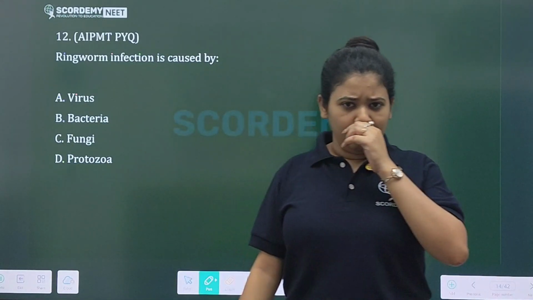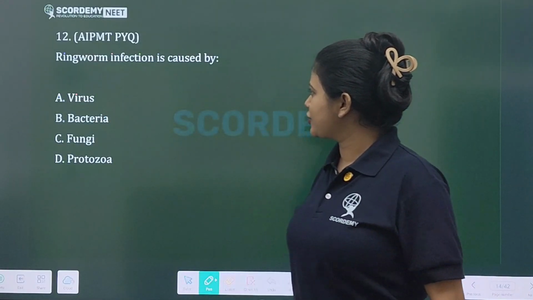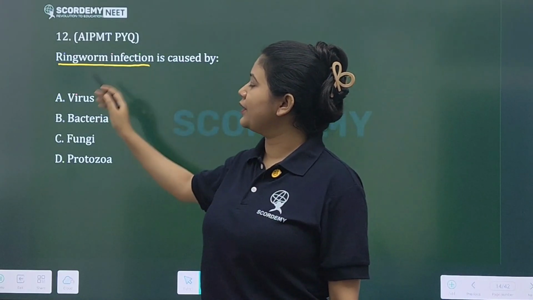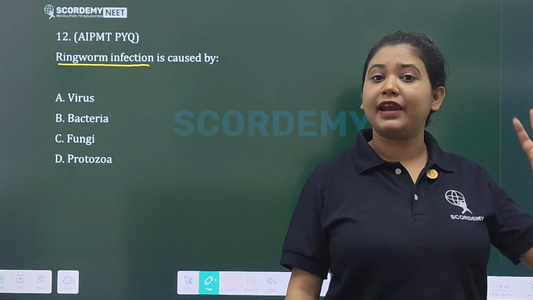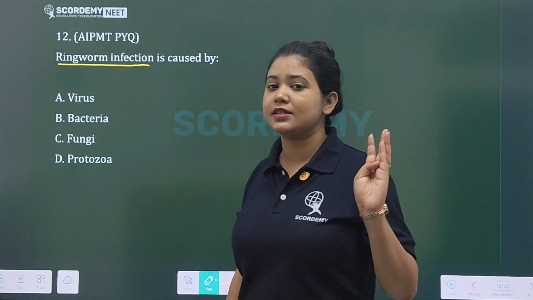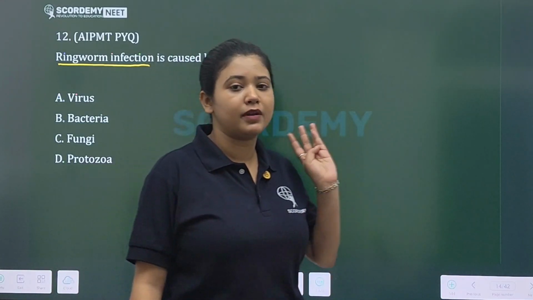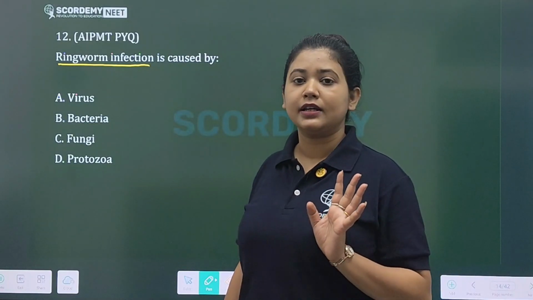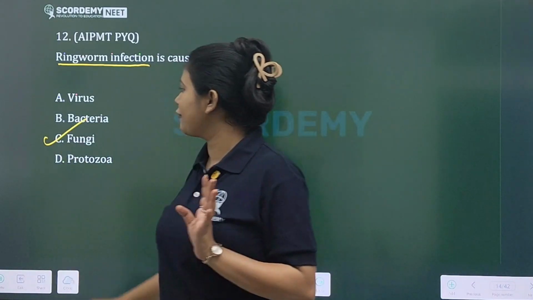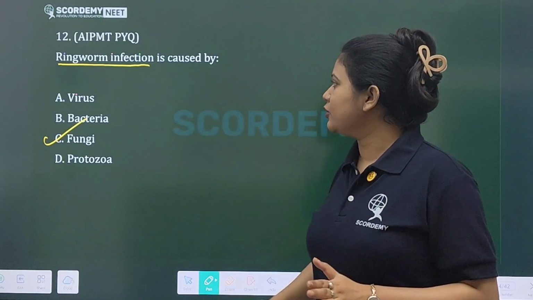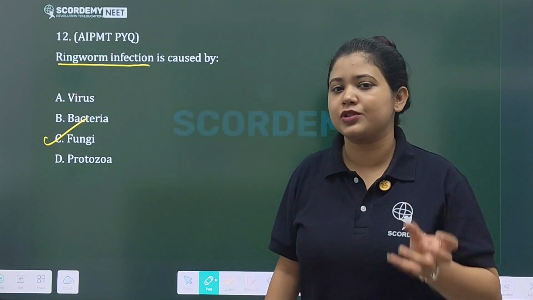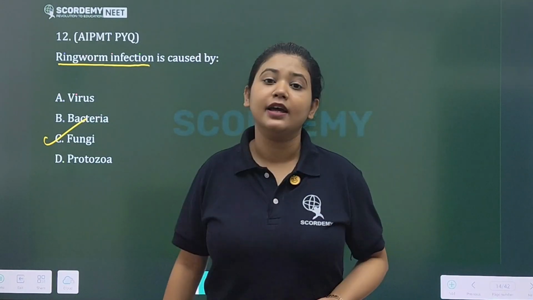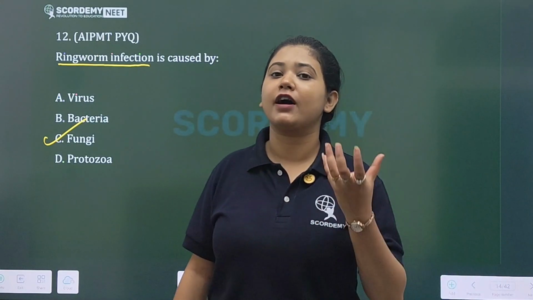Next question. Ringworm infection is caused by what? Examples, filariasis, ascariasis, all these are conditions of your ringworm infection, isn't it? The causative organism, as I told you a little earlier, these are your fungal diseases, okay. Even though here it is written ringworm, do not think that it is a worm, but this is a fungi. So these are fungal infections.